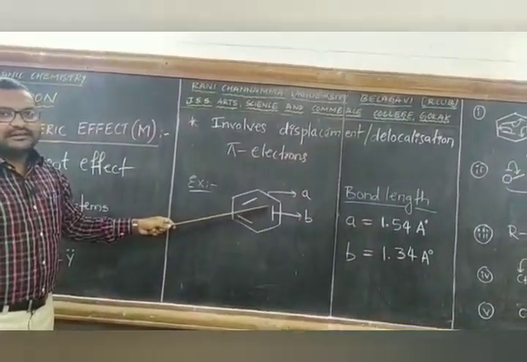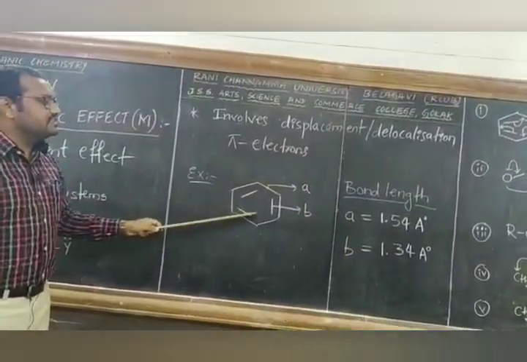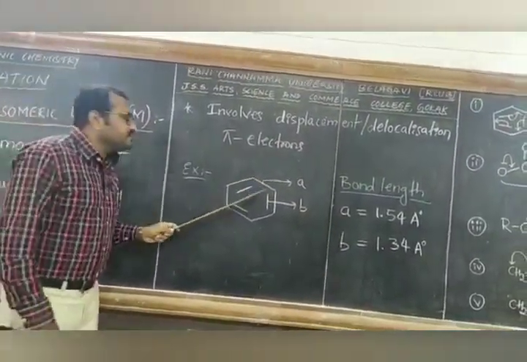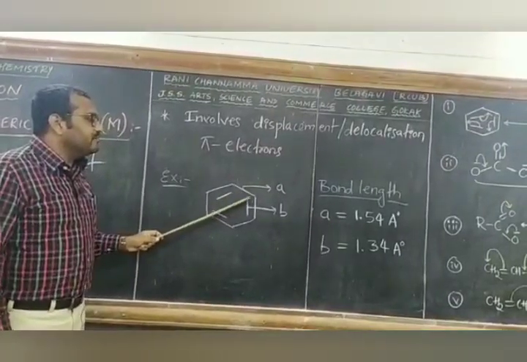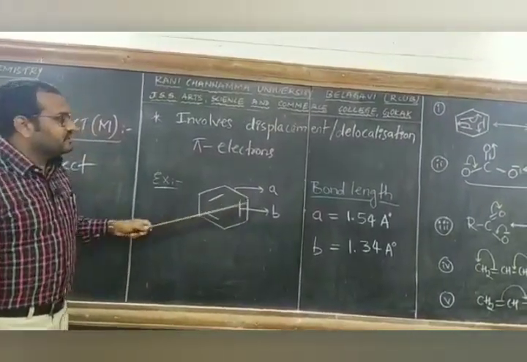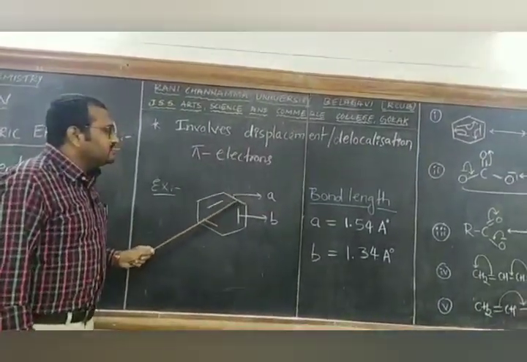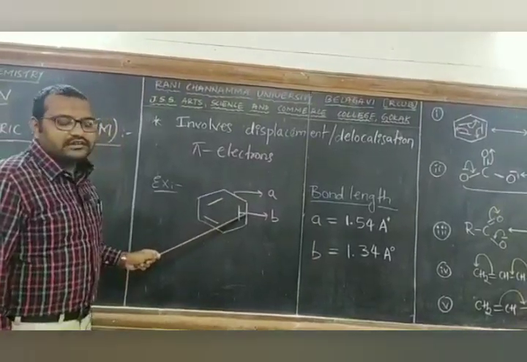Here I have taken benzene. Benzene is a 6-membered cyclic ring which has alternate double and single bonds. And we know the bond lengths of single bond and double bond.